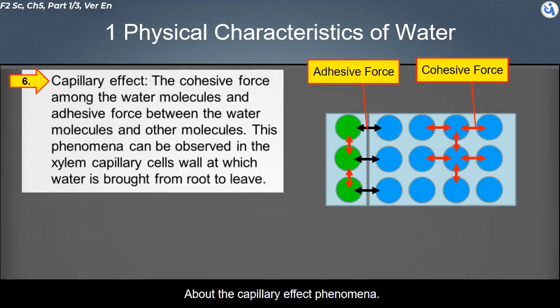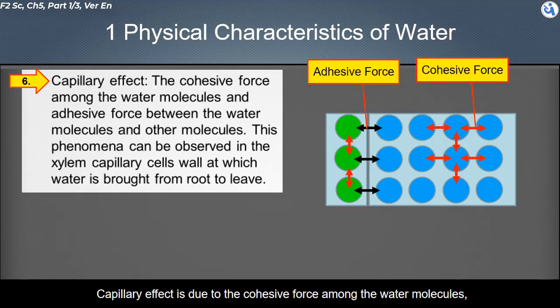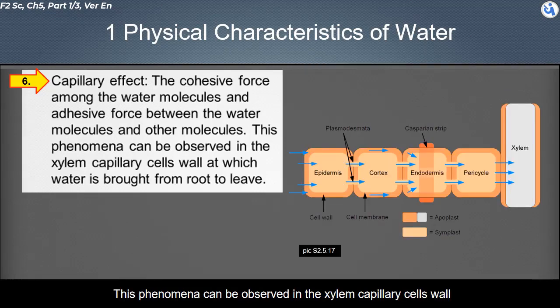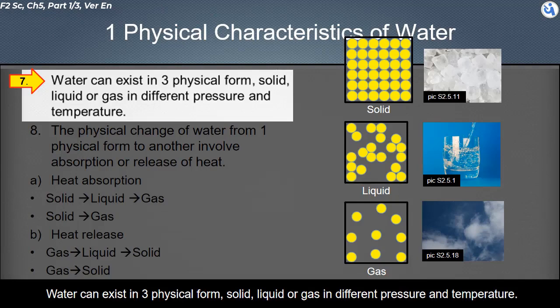About the capillary effect phenomenon. Capillary effect is due to the cohesive force among the water molecules and the adhesive force between the water molecules and other molecules. This phenomenon can be observed in the xylem capillary cell's wall, at which water is brought from root to leaf. Water can exist in 3 physical forms: solid, liquid, or gas, at different pressure and temperature.